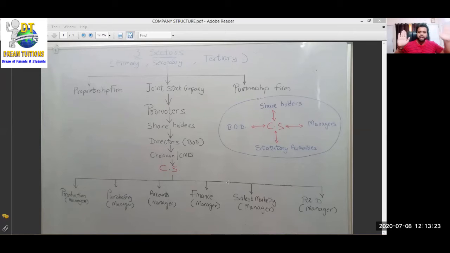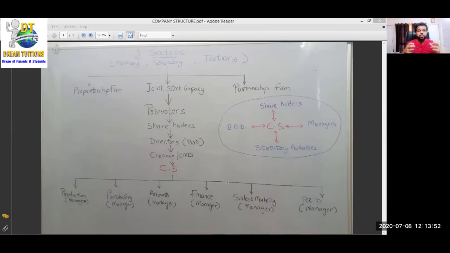Okay, education, everything, banking, insurance, hospitals, all comes under tertiary. So there are three sectors in an economy where people do their economic activity: primary sector, secondary sector, tertiary sector. Every person works in one of these for his or her livelihood. Now, within these three sectors, there are different forms of businesses we do.